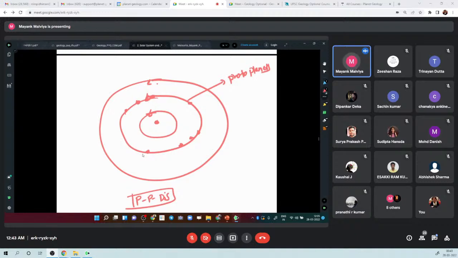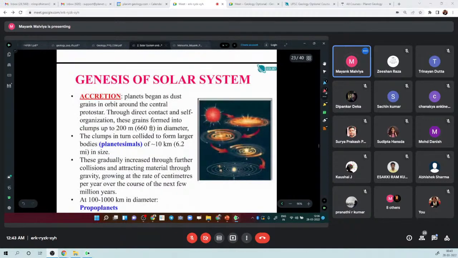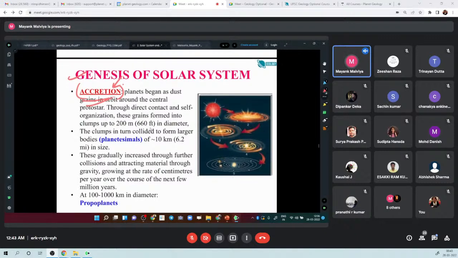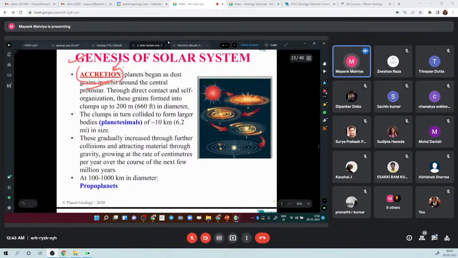Now, how are these planets forming? I'll come back to this. Planets are formed through a process known as accretion. There is dust and gas around the center of the nebula, and the particles start coalescing and colliding, and they form what we call planetesimals.